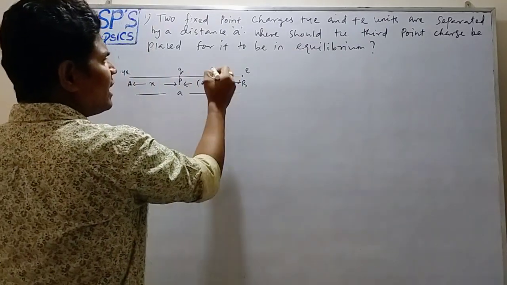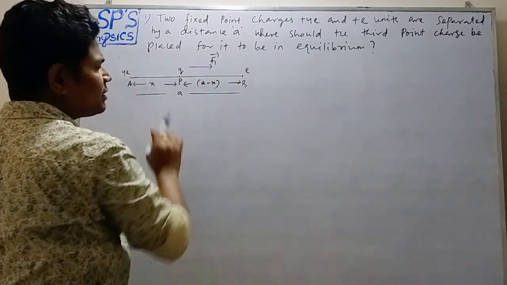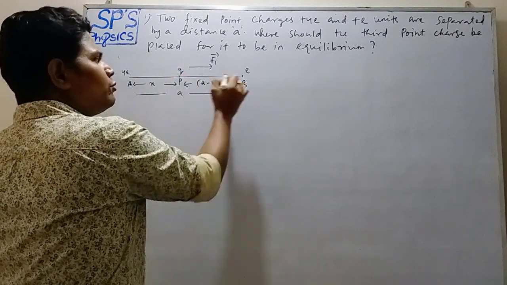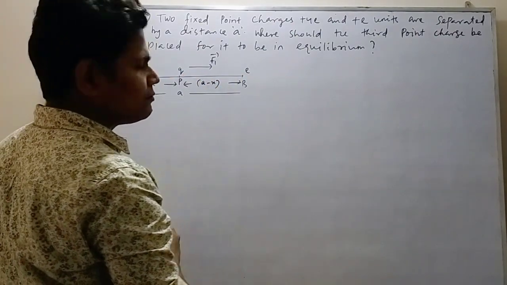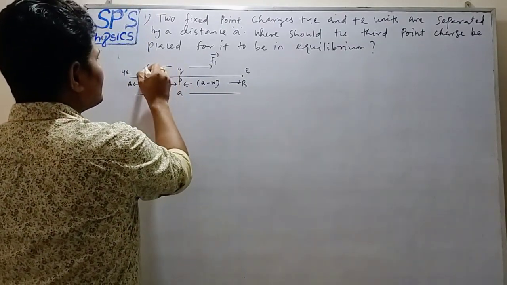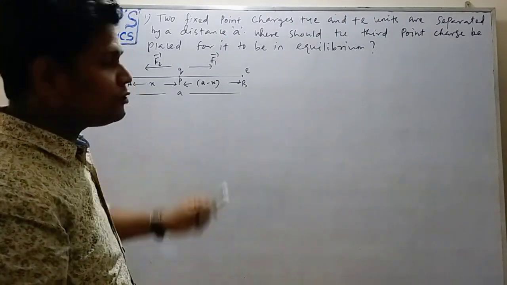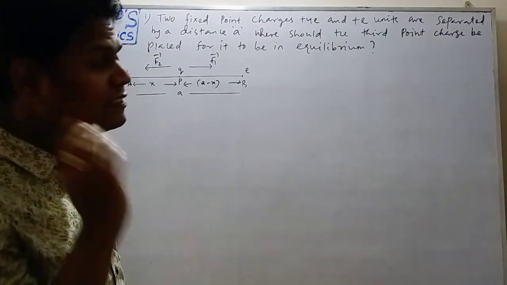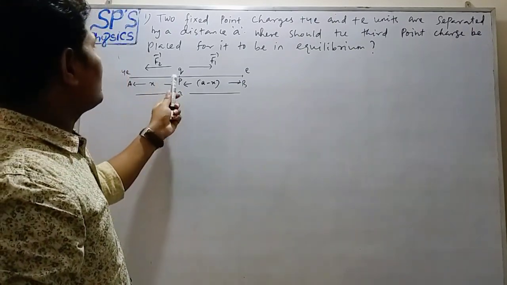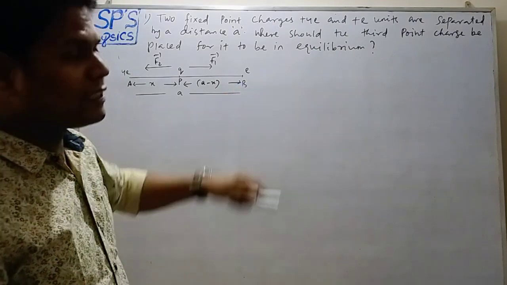That force acts along this direction, because these are similar charges. And the force on charge q due to charge e, suppose it is F2, must be acting along this direction. These two forces are in opposite directions, so the angle between them is 180 degrees. So the net force on charge q is F1 minus F2, as I just explained.